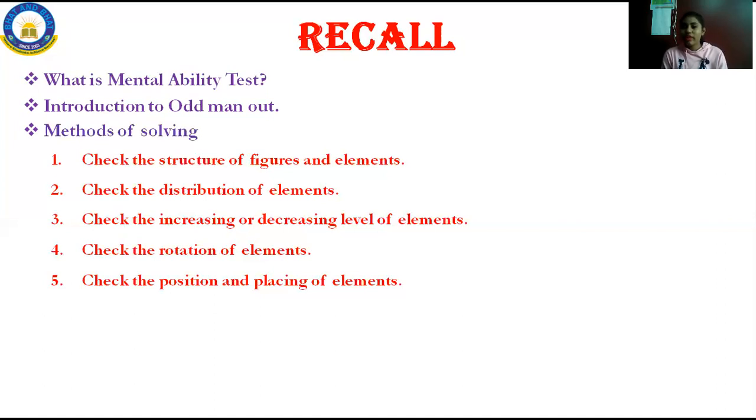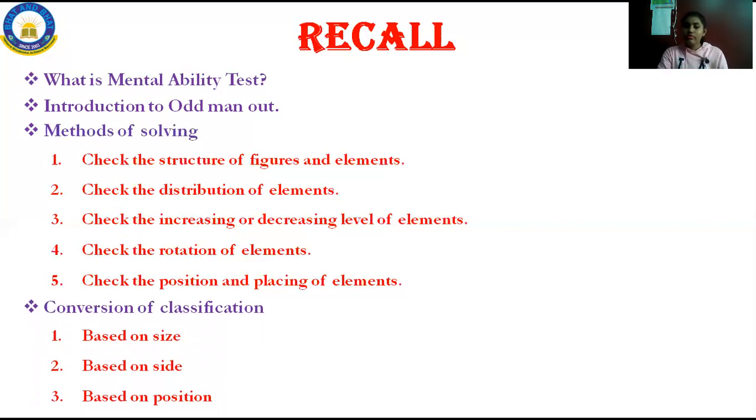In the last session we discussed what is meant by mental ability, I gave an introduction to the first chapter, odd man out, and we studied the methods of solving. There are 5 methods. The first is check the structure of figures and elements. Second, check the distribution of elements. Third, check the increasing or decreasing of elements. Fourth, check the rotation of elements. In rotation there are 2 types, clockwise and anti-clockwise direction. The fifth is check the position and placement of the elements.